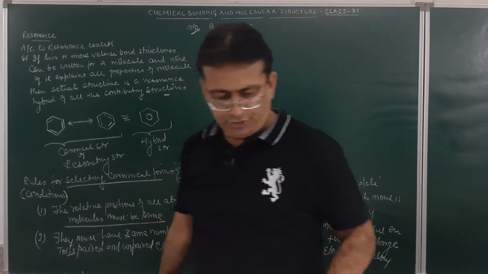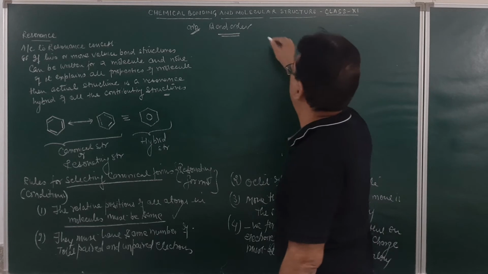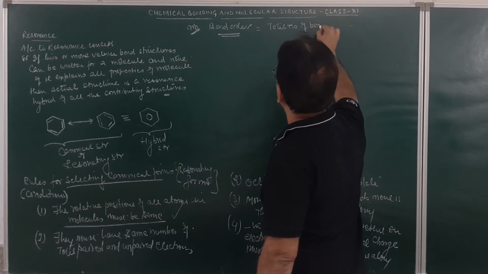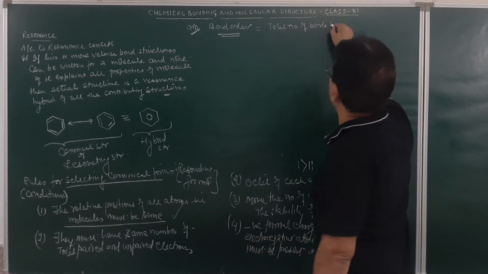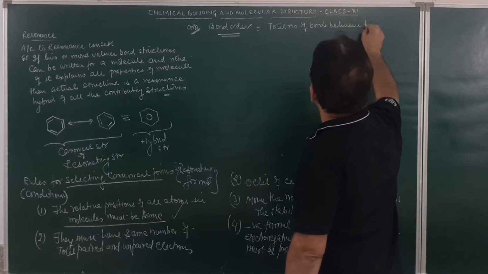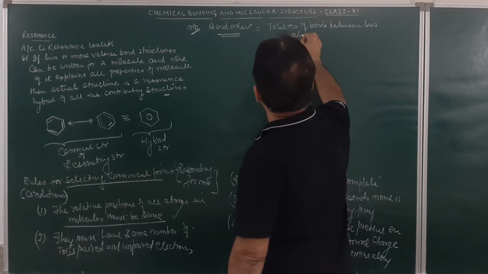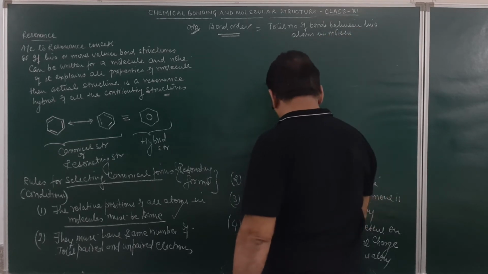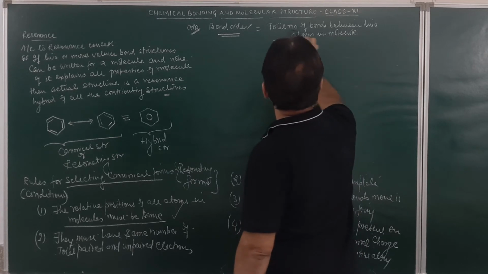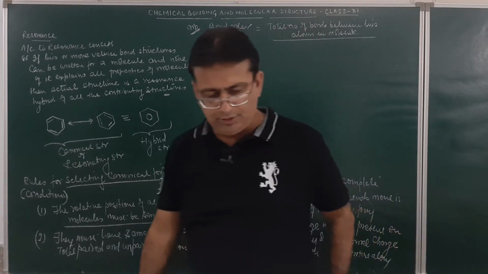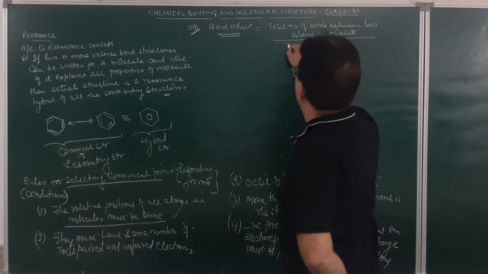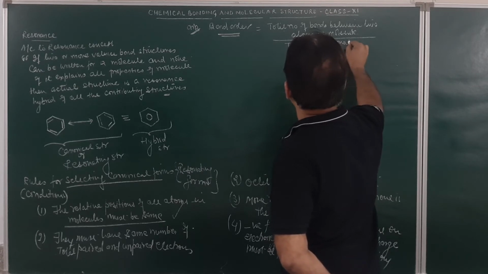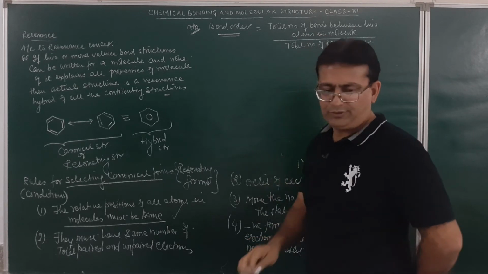Bond order will be equal to the total number of bonds between the two atoms in the molecule, divided by the total number of resonating structures.